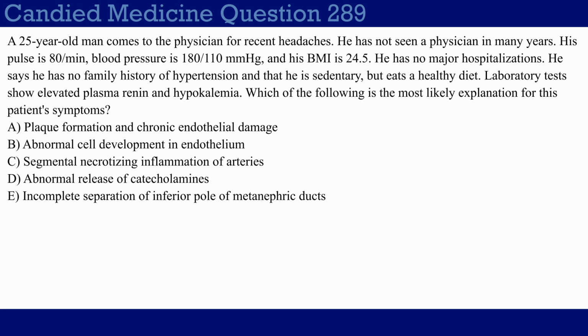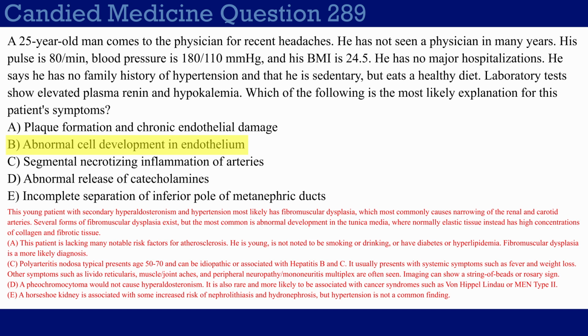And you also want to know the basic cause of fibromuscular dysplasia, which is choice B, abnormal cell development in endothelium. Basically, in fibromuscular dysplasia, you have abnormal development in the tunica media, and your normally elastic tissue gets replaced with collagenous and fibrotic tissue, which is why it's called fibromuscular dysplasia. And this can also happen sort of segmentally almost, which is why you can get a string of beads sign on imaging.